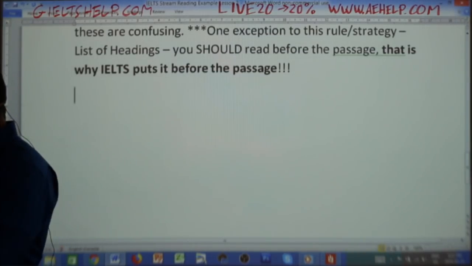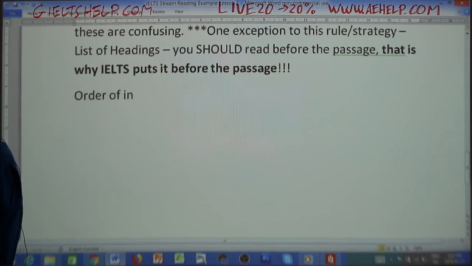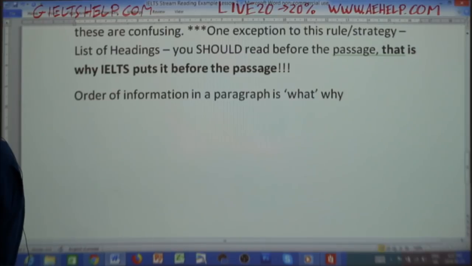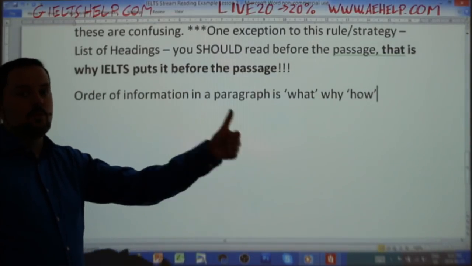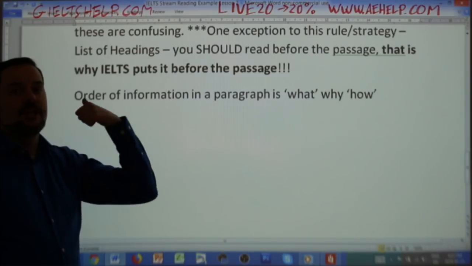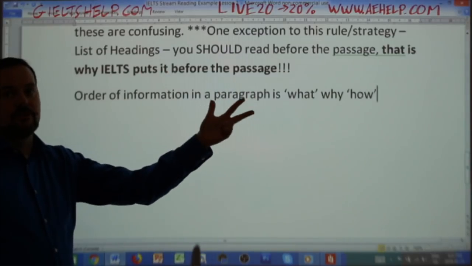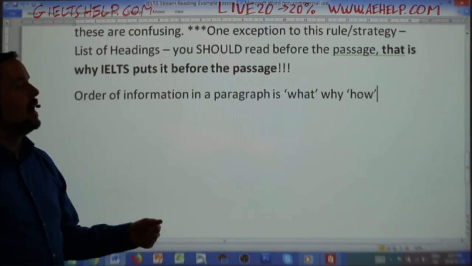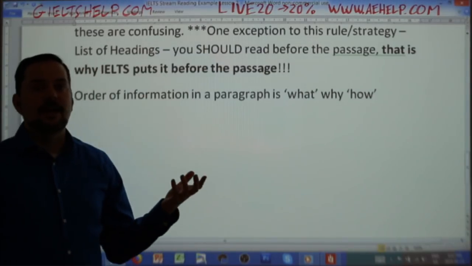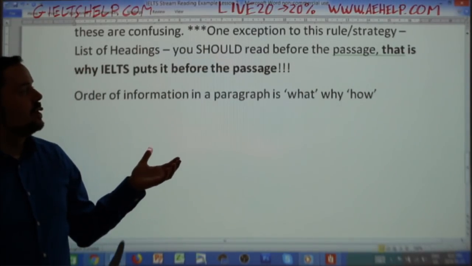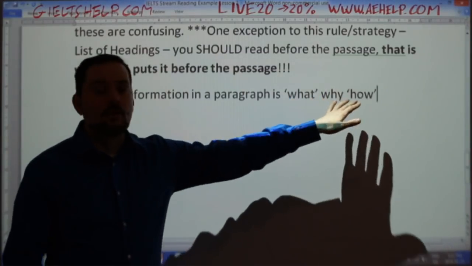So the order of information in a paragraph is what, why, how. This is also what you do in IELTS Task 2 essays. You write a topic sentence, that's what. Then you write an explanation, that's why. Then you write an example, that's how, or a further explanation, and that's how. IELTS is well written, and they do the same thing. Different types of questions focus on the different what, why, or how.